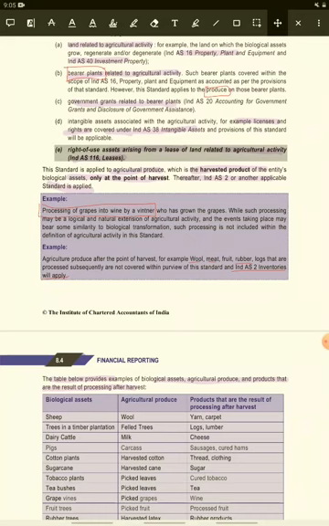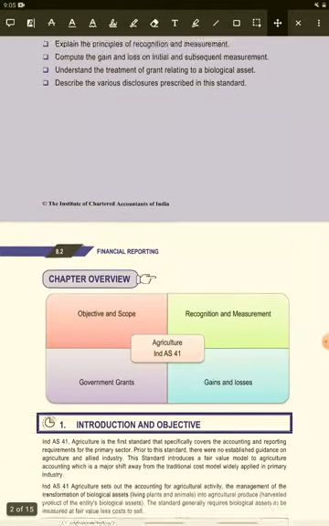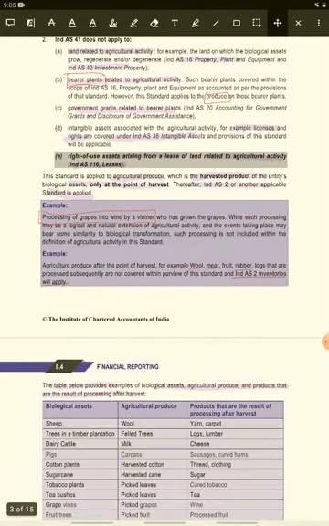So up to harvesting this standard is applicable, and after harvesting or further processing, Ind AS 2 is applicable. For example, after harvesting of tomato, Ind AS 41 is applicable, and after that, when we process it into ketchup, Ind AS 2 is applicable.